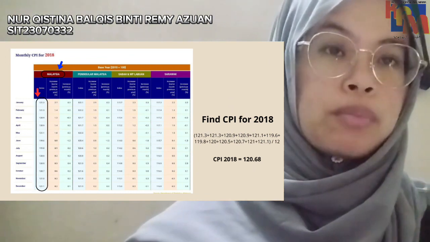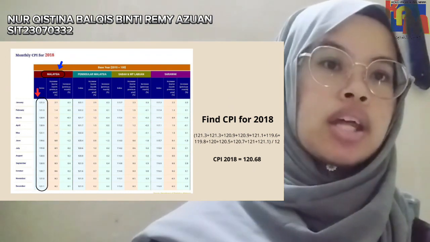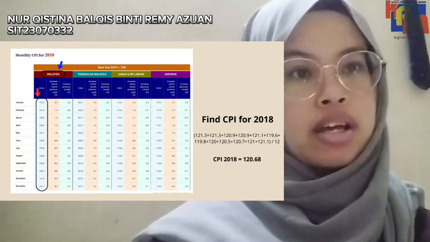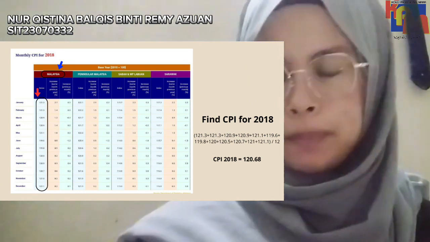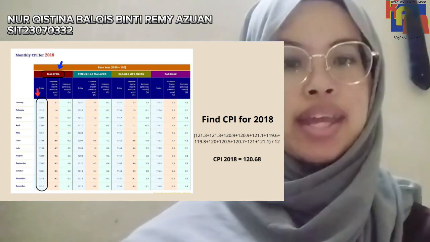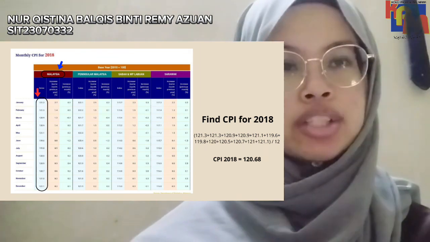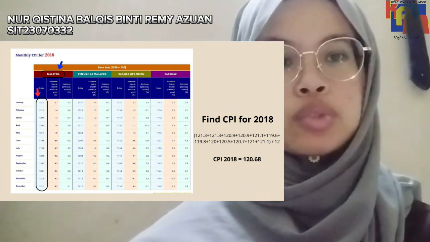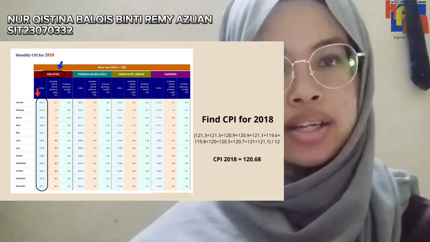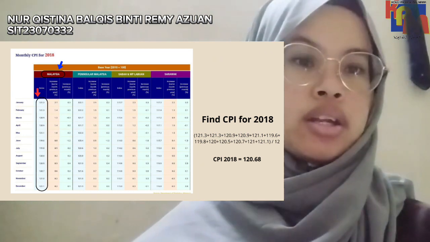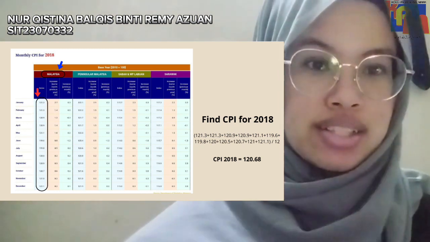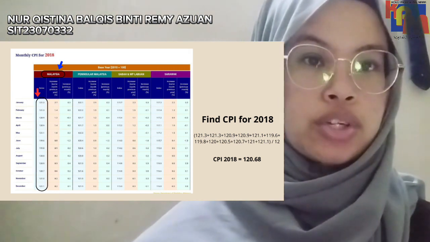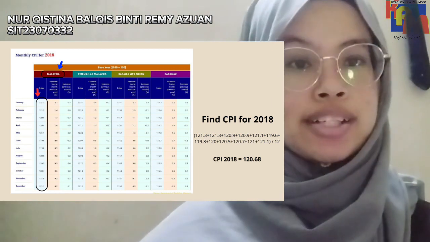121.3 plus 121.3 plus 120.9 plus 120.9 plus 121.1 plus 119.6 plus 120.8 plus 120 plus 120.5 plus 120.7, plus 121, and lastly 121.1. Okay, all of these sum up, divided by 12, which is the total number of months in the year. So we got the CPI for 2018, which is 120.68.